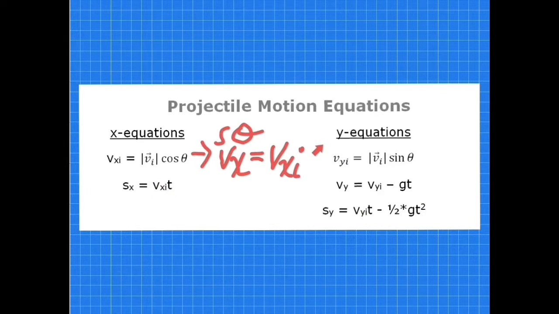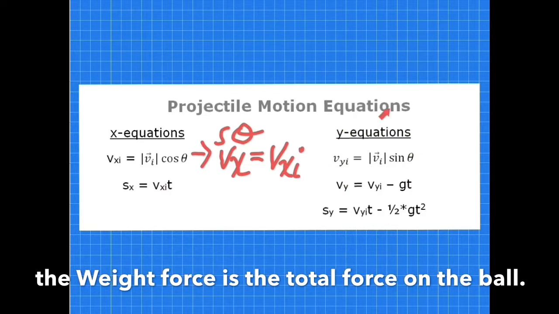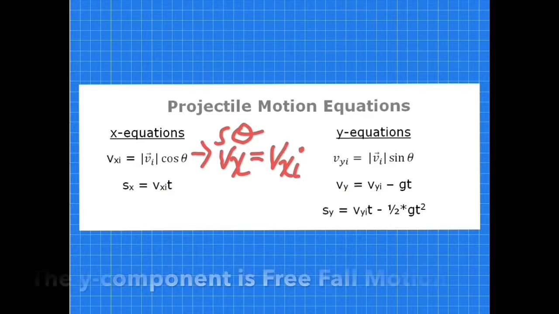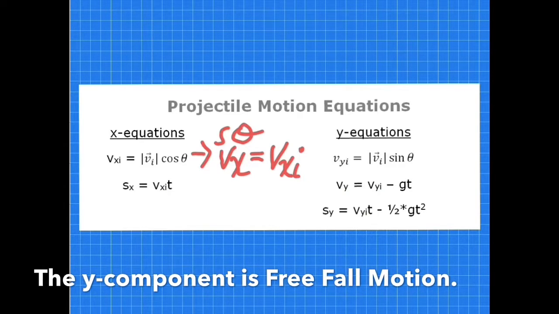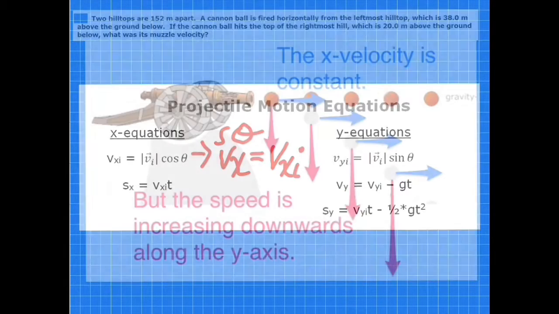The total force along the y-axis for projectile motion is the gravitational force. This means that the second law applies. The y component of the equations for projectile motion are simply the equations for free fall motion.